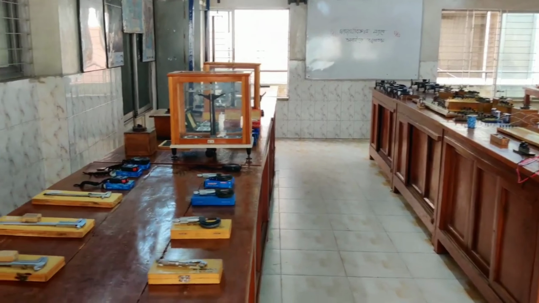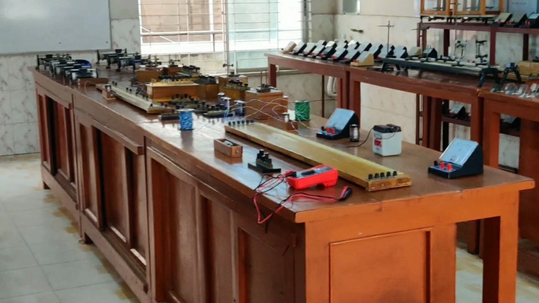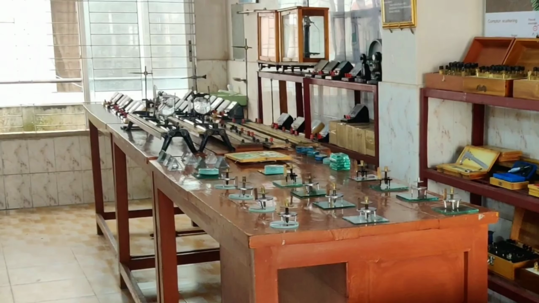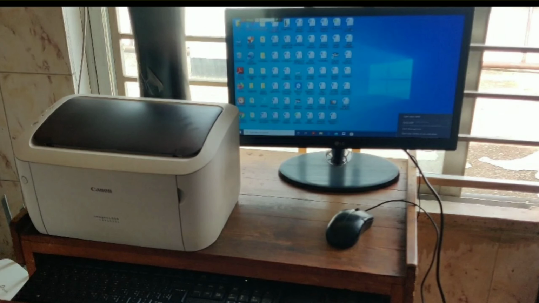In the first row, you can see the instruments of classical mechanics. In the second row, there are electrical devices available, and at last, in the third row, the optical instruments are available. You can see a bookshelf. In this bookshelf, many important and reference books are available in both Bangla version and English version. Now you can see a desktop which is connected with the internet.